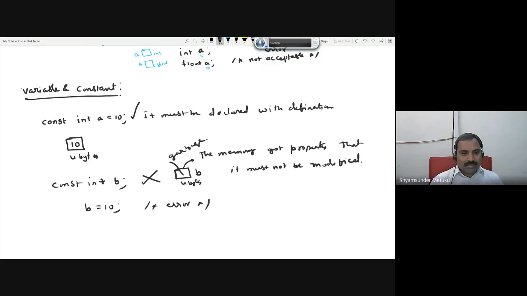Constant int pi is equal to 3.1414. Then you can write int r is equal to some radius value. So r can be modified, because when the user wants to calculate the area of a circle, every time with a different radius, any number of times the user executes the program of finding the area of a circle, only the radius is going to be modified, but not the constant pi. So in that case, you can declare pi as a constant. Is it clear? Sir. Okay, fine.